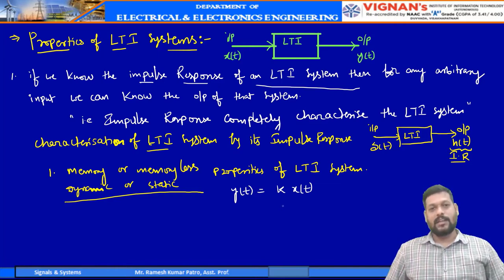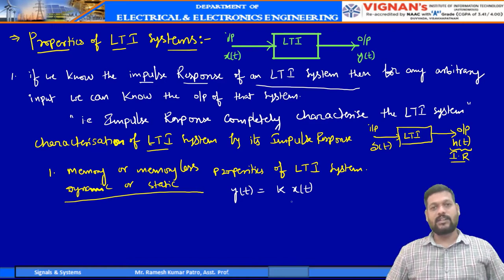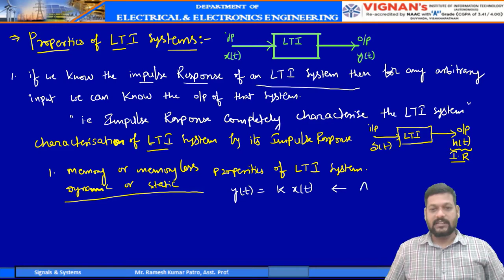Very simple equation. To be dynamic, the input output relation must have either time shifting or time scaling operations. If you have these two operations, then the system will not be considered static, because the output at any instant of time will not depend on the input at that particular instant of time if the input output relation involves time shifting or time scaling operation. So this is the only possible way of defining a static system.